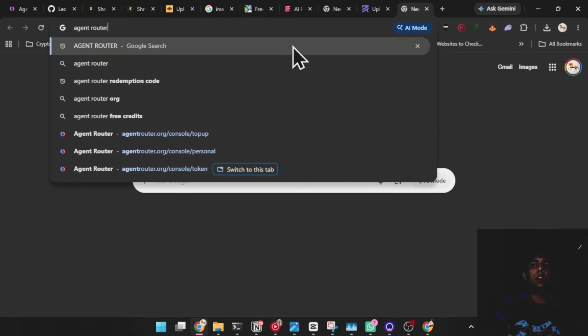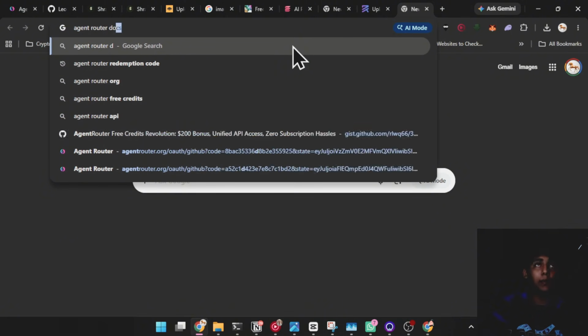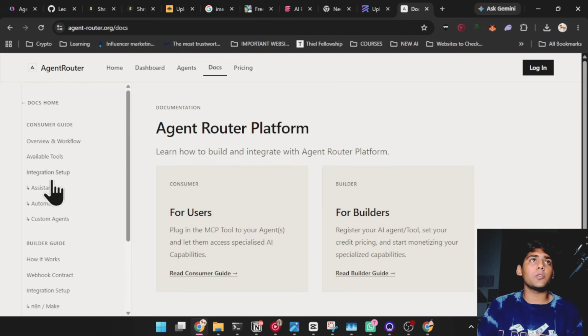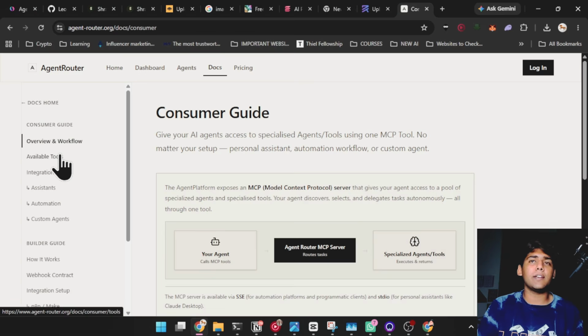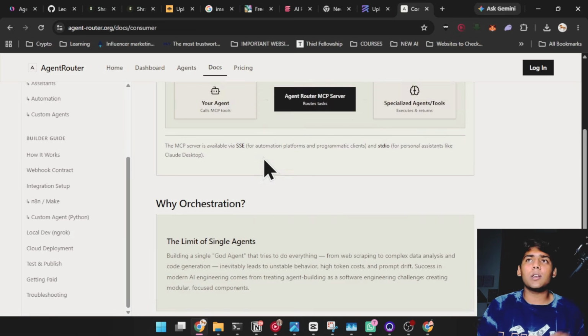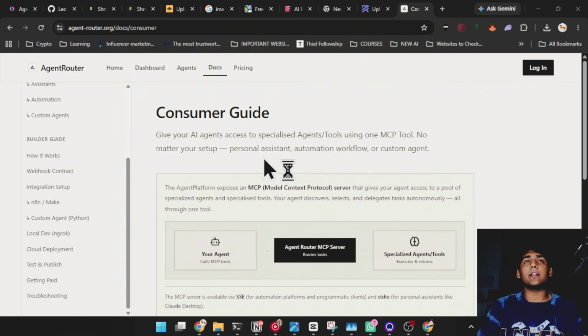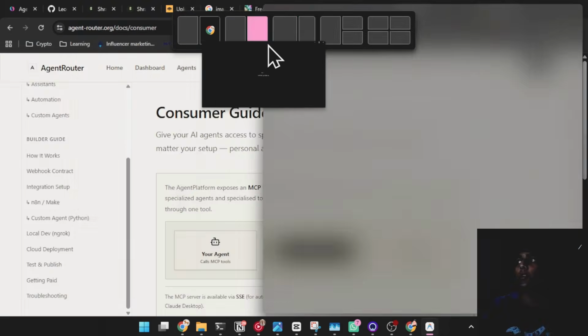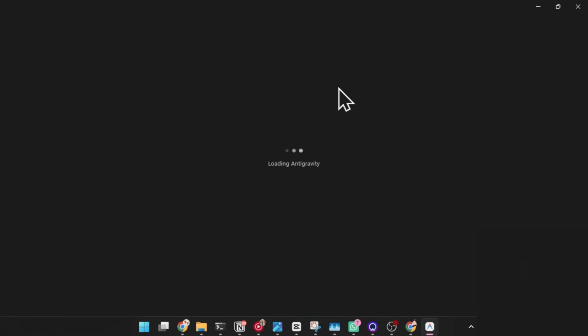Then you just have to come to this documentation page of agent router. I will provide all the things in the description, but for some of the technical developer guys out there, let me take you to Antigravity. You just have to open Antigravity. If you don't know Antigravity, I will tell you what it is. When you come to Antigravity, it is going to take some time to load, and here you can log in with a Google account.